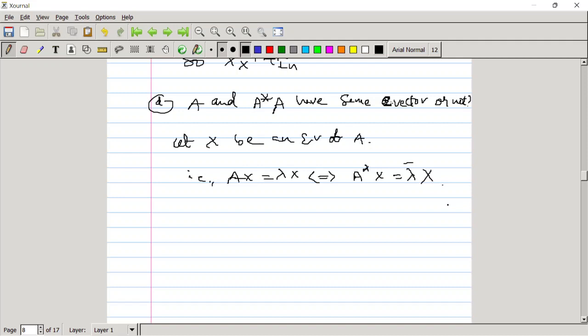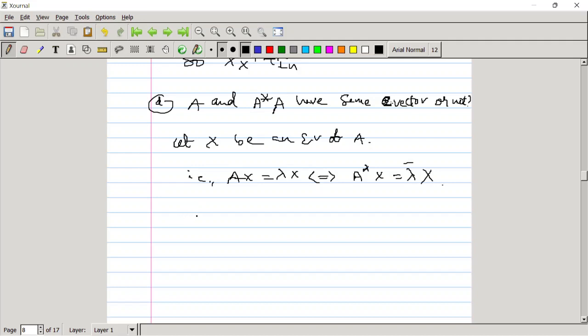This is just one result of a normal matrix. Whenever x is an eigenvector of A, we have x is an eigenvector of A star also, of course corresponding to the conjugate of that eigenvalue. By using this, we will see the option how it is.